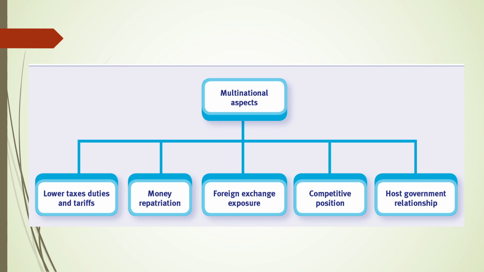You have to see the stability of the currency you are dealing with. Competitive position of that country. And the host government relationship. How is the relationship between you and the host government? If it's good, you are going to get some favorable treatment. If it's not good, he is going to limit the remittance, block the remittance or something like that, which is going to cause trouble for you.